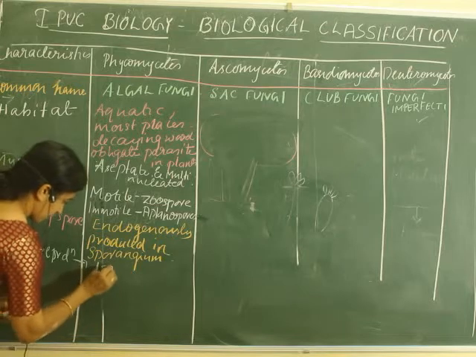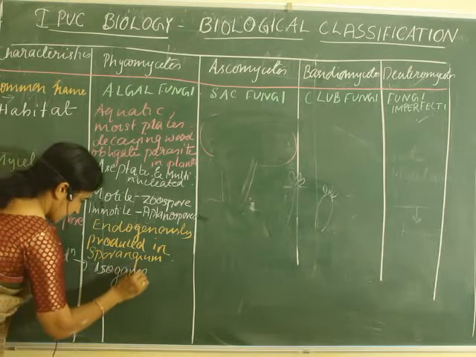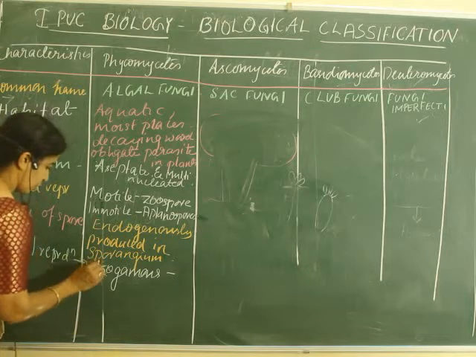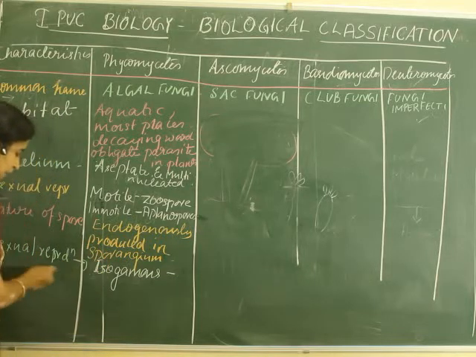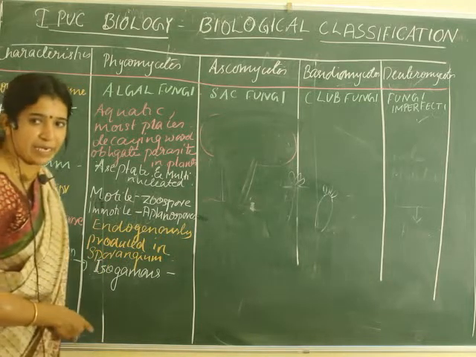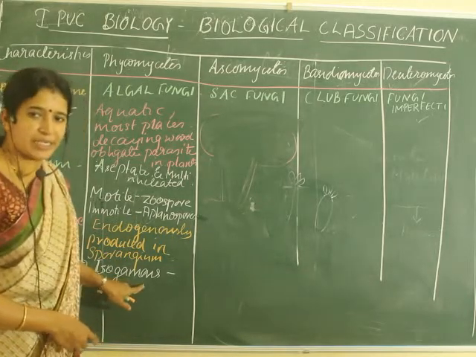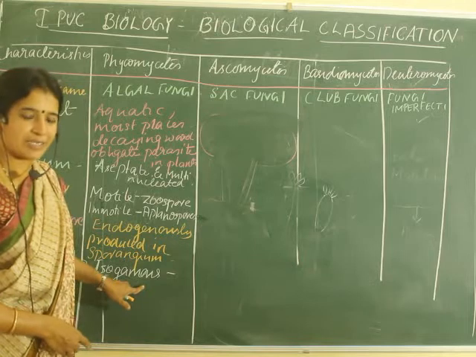What is isogamous? If the gametes are morphologically similar. I told you sexual reproduction means there should be a formation of male and female gametes. So if both the gametes are similar in morphology, then that kind of gametes are called isogamous.